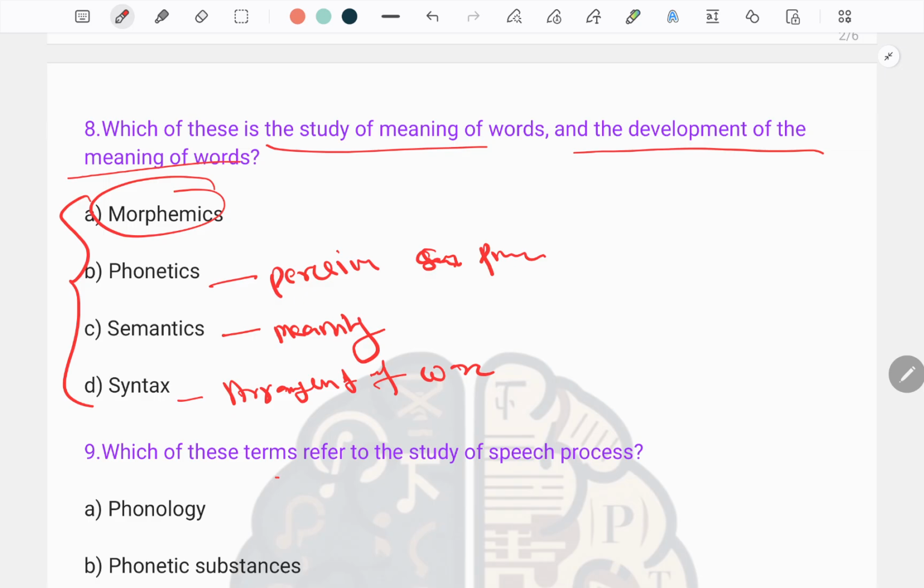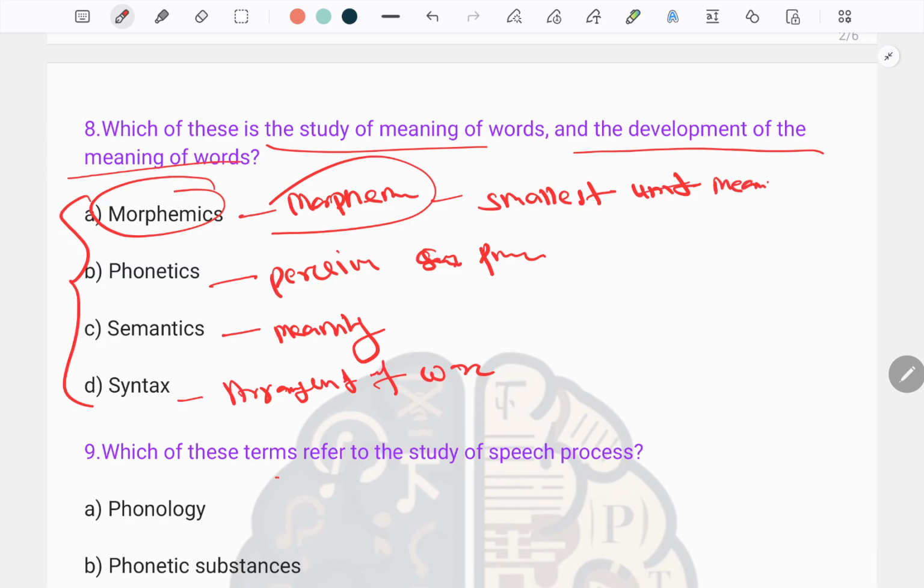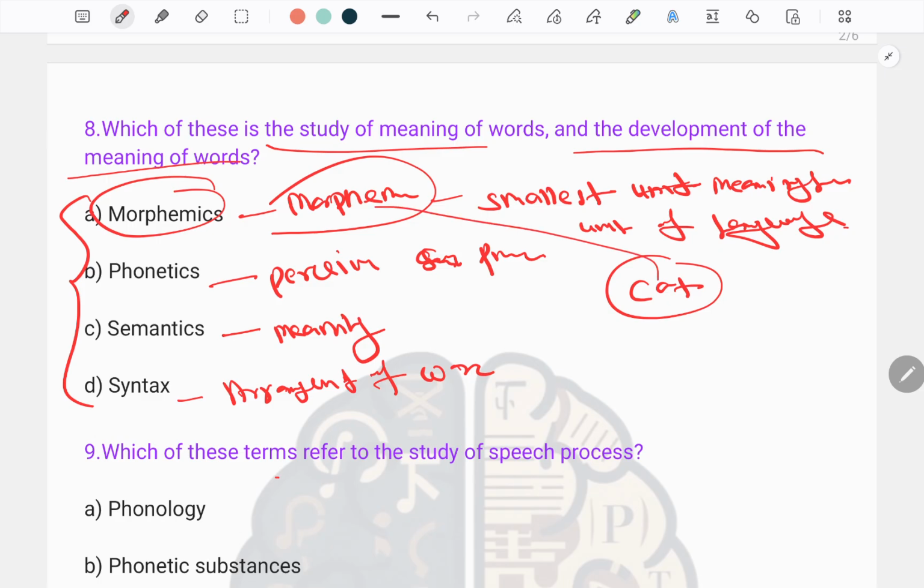Morphemics is the branch of linguistics that studies the classification, description, and the function of the morpheme. What is a morpheme? A morpheme is the smallest meaningful unit of a language, like cat. This is the smallest meaningful unit of a language, and it is known to be the morpheme.